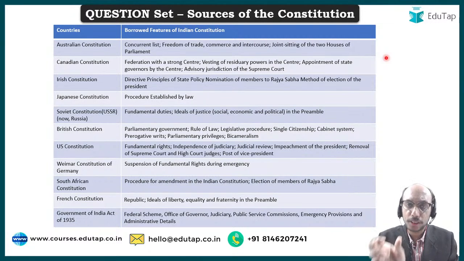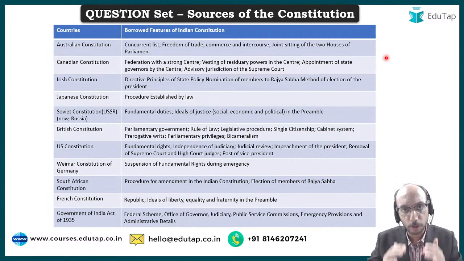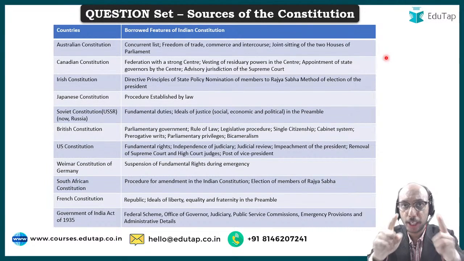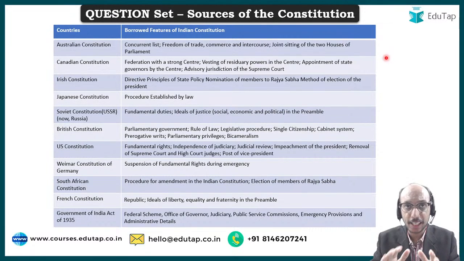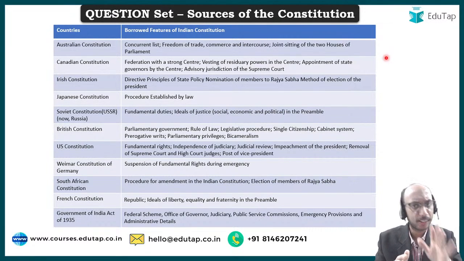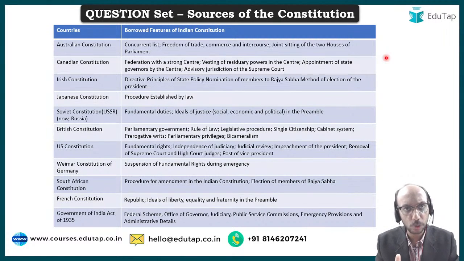Freedom of trade, commerce and intercourse: this particular feature has been used by the government of India to pass the various farm reform laws or agricultural reform laws in India recently. So this freedom of trade, commerce and intercourse, this idea I think is encapsulated in Article 301 of the Constitution. Please check it out, and that has been picked up from the Australian Constitution.